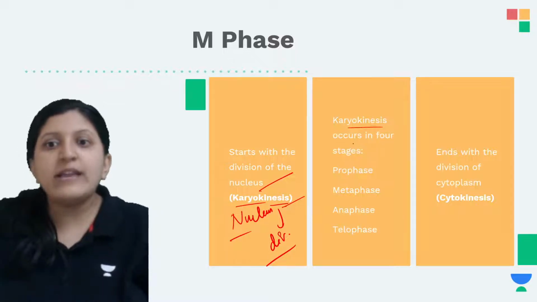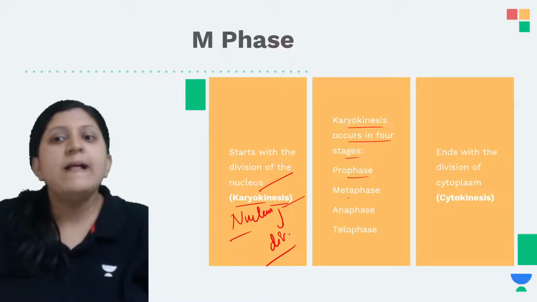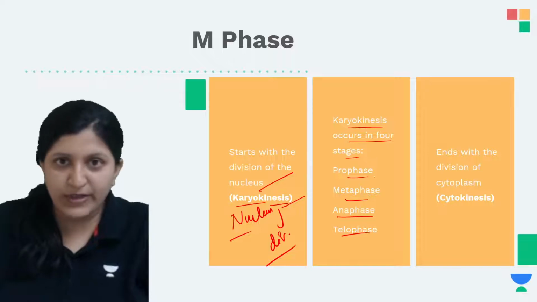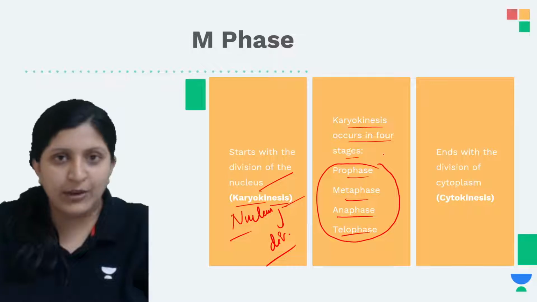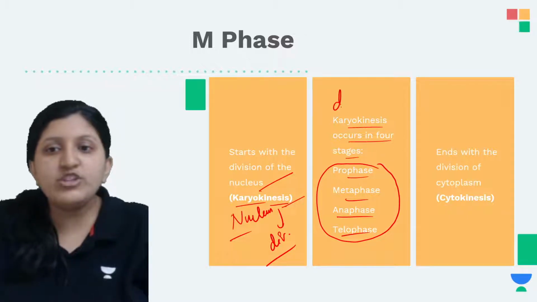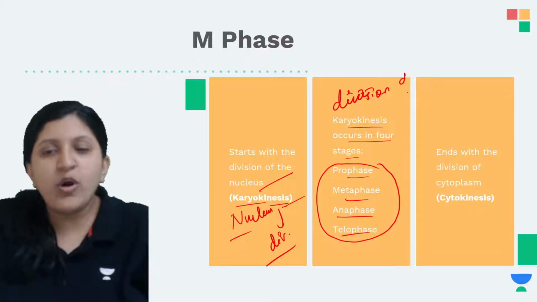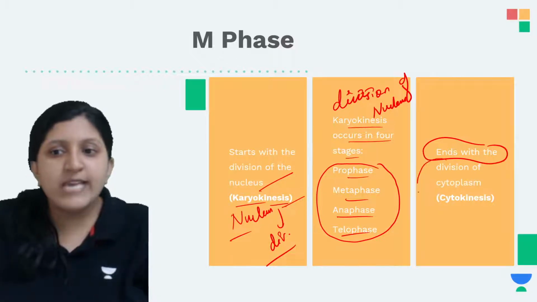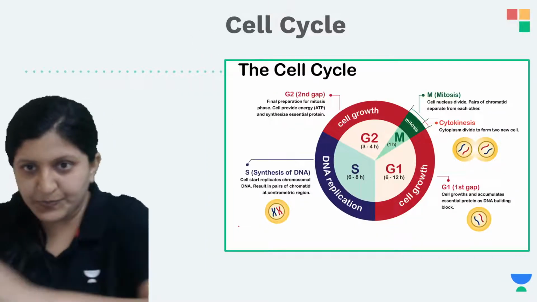Karyokinesis occurs in 4 stages: prophase, metaphase, anaphase, and telophase. These are the 4 stages you come across in karyokinesis, which is the division of the nucleus. This ends with the division of the cytoplasm, which we call cytokinesis.